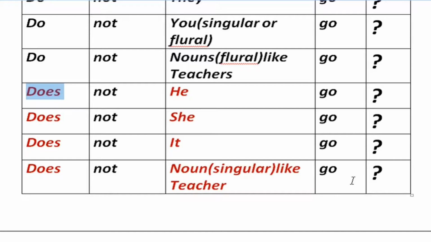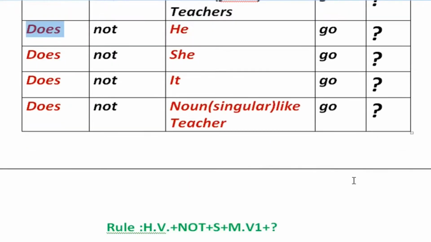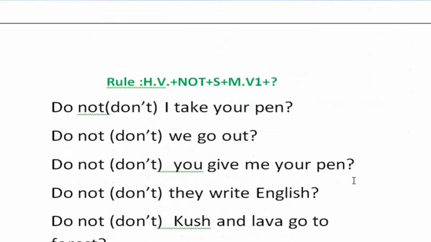It is the formation of a negative interrogative sentence in simple present tense. Let us see the rule. Helping verb plus not plus subject plus main verb 1. At the end of the sentence there should be a question mark.